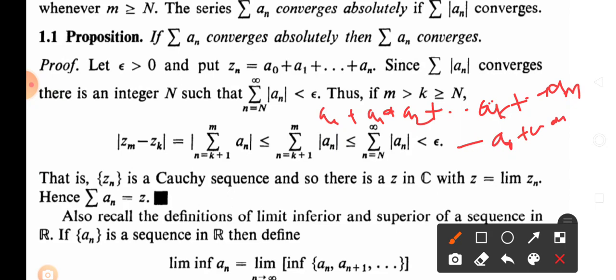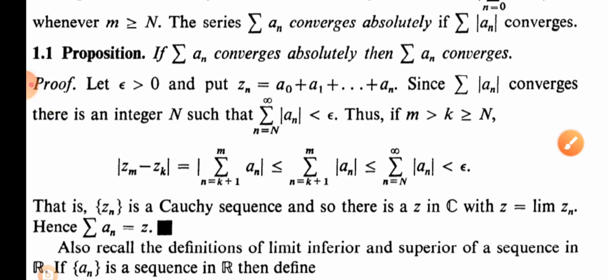So it only remains the last terms, a(k+1), a(k+2) up to am, that is finite.